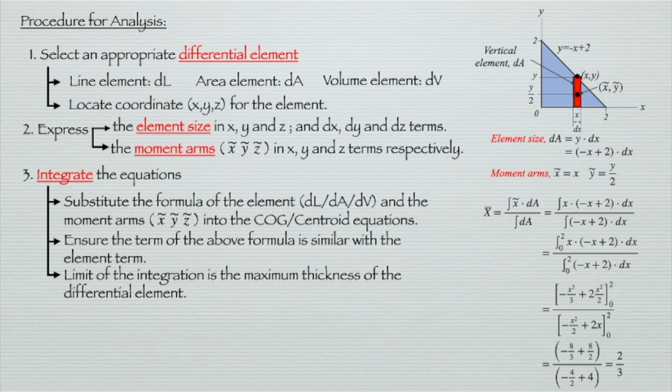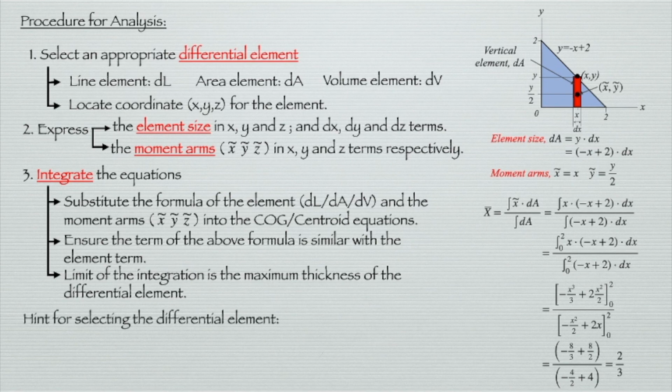So there are 3 steps. First step is we select the differential element. Second step, we express the element size and moment arm. And third step, we do the integration by replacing the element size and the moment arms into the equation of COG. Then we solve the integration and then we get the answers.